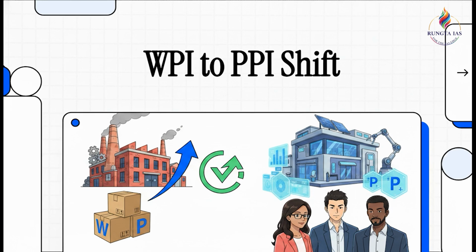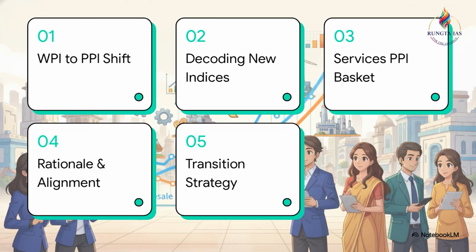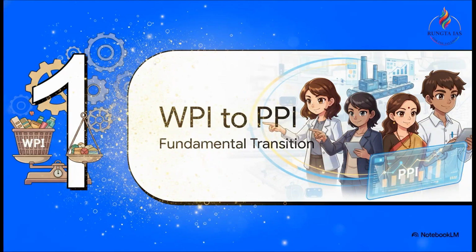Today, we're unpacking a massive macroeconomic update that's absolutely crucial for your General Studies Paper 3 economy prep. We are talking about the historic shift from the Wholesale Price Index to the Producer Price Index. That's right, sir. And to map this perfectly to your GS3 syllabus, today's explainer will cover the initial shift to PPI, decoding the new indices, the brand new services basket, the core rationale and global alignment, and finally, the 5-year transition strategy. Let's dive right into part 1, the WPI to PPI shift.